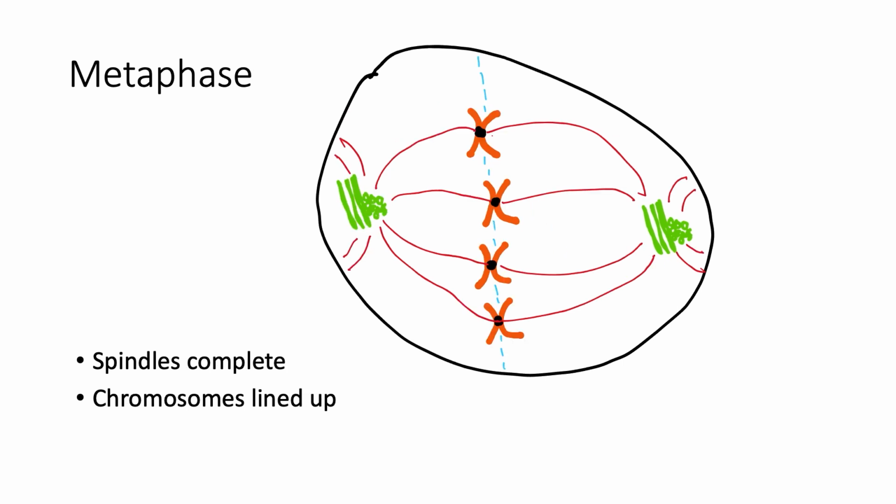Now, in metaphase, the attachment of spindles to the centrosomes is completed. So the centromeres finally have full control over how the chromosomes move. Because of this, the chromosomes are lined up really nicely on a line called the metaphase plate, which I've drawn here as a light blue dashed line.